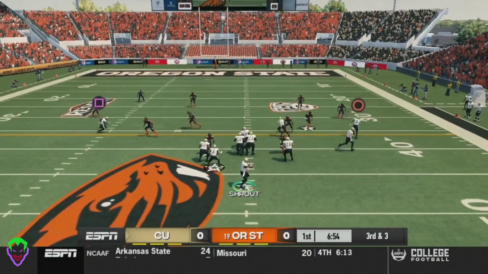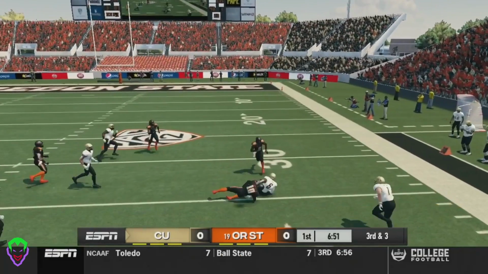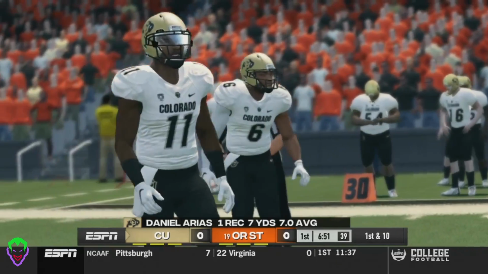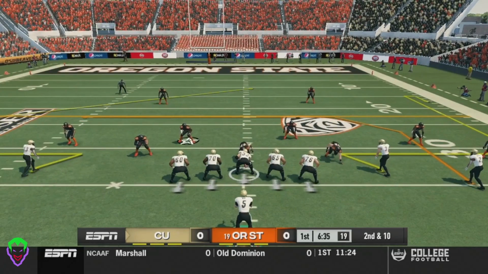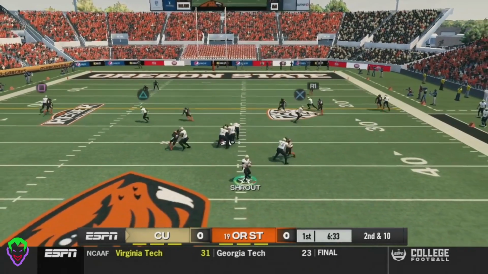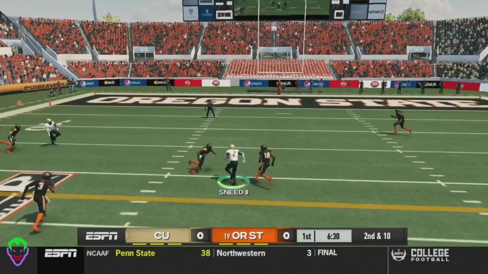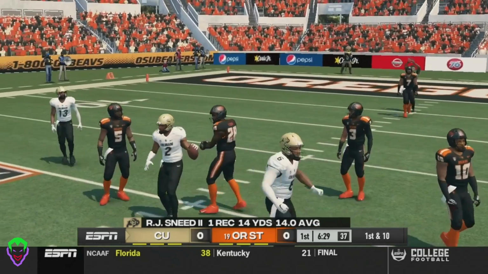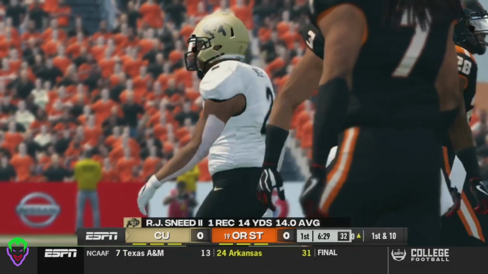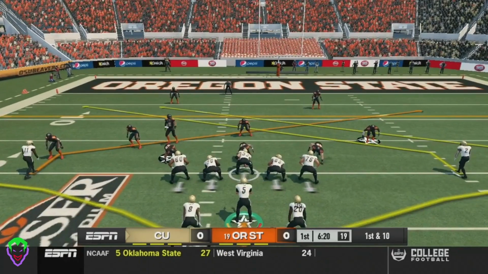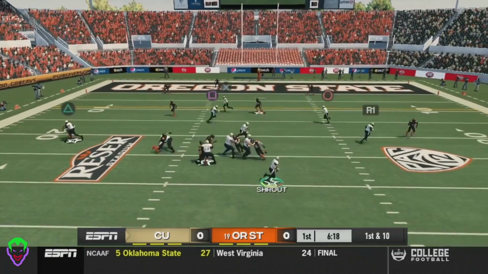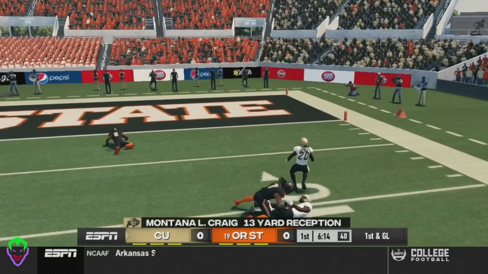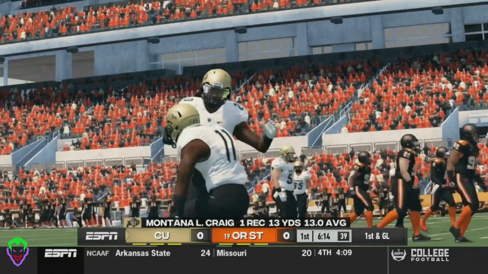3rd and 3 here. Trout drops back, hits Arias for a 7-yard reception to set up 1st and 10. 2nd and 10 here. Trout drops back, throws it across the middle into Sneed. Sneed gets a 14-yard reception to set up 1st and 10 inside the 20-yard line. Trout drops back, scrambles out to the right, has a wide open man, and Craig tries to shake off a tackler, unable to, but gets a 13-yard reception to set up 1st and goal.